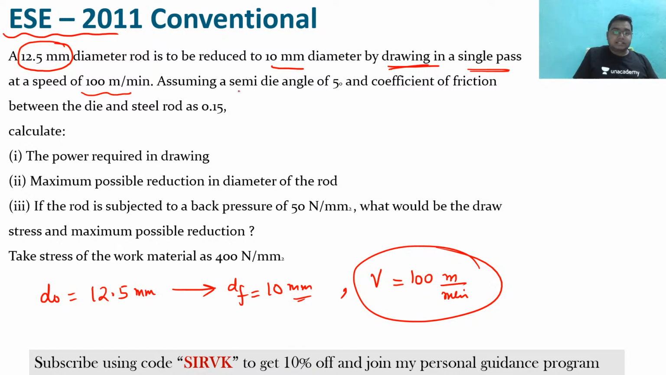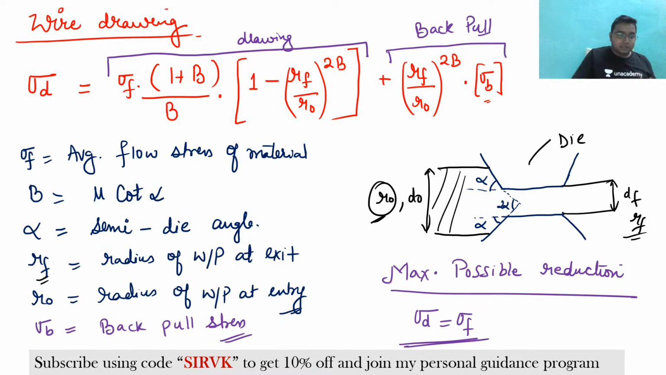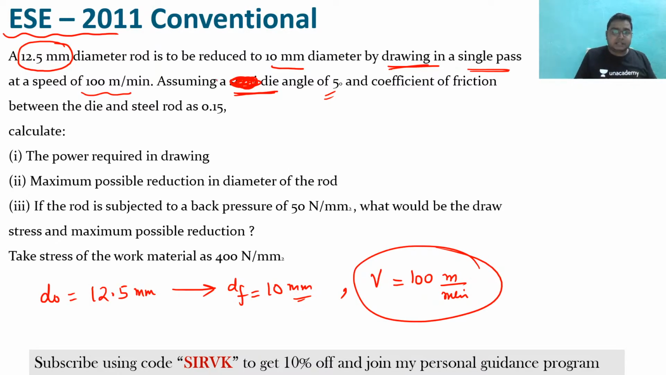Okay, now assuming a semi-die angle, always remember my dear friend, if in the question it has been told that this is a die angle, understand, again I am telling you, alpha is the semi-die angle. If it would be happening like 2 alpha, then that will be die angle. So always try to understand. So this is the semi-die angle, and in this it is alpha is given as 5 degree.